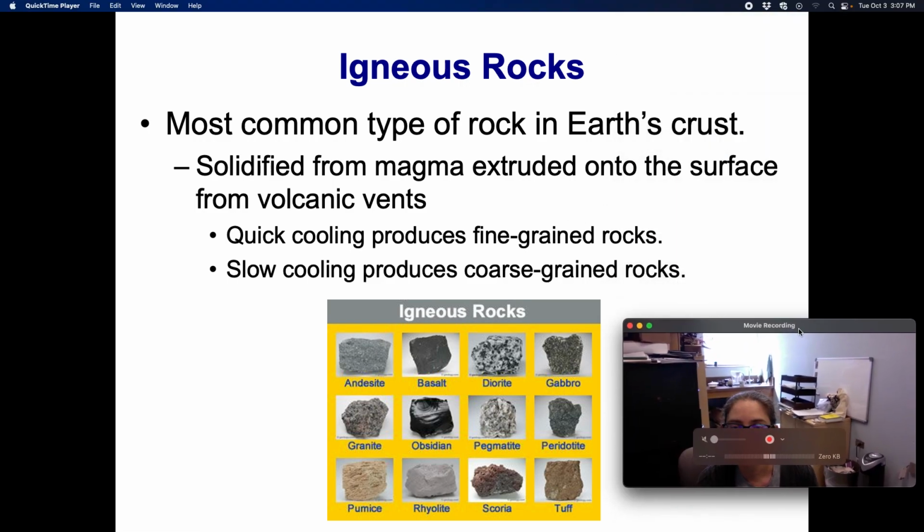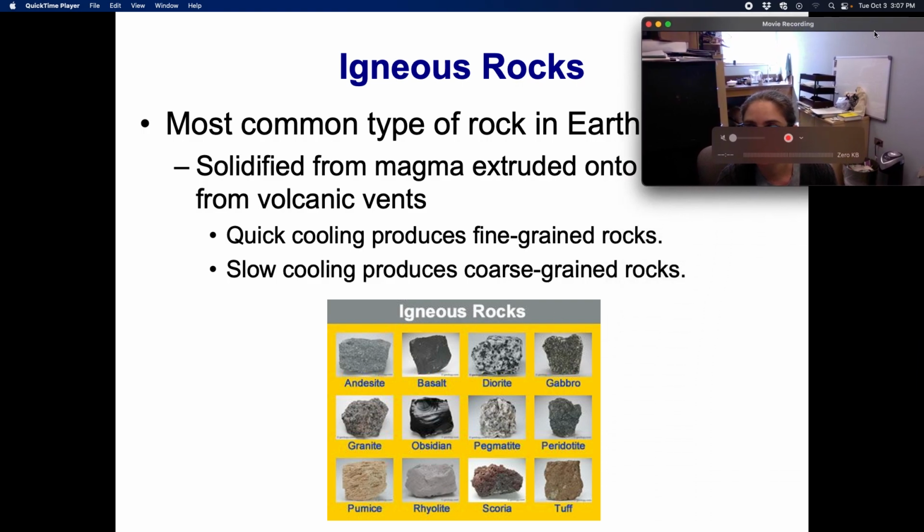Okay, so igneous rocks. These are the most common type of rock in the Earth's crust. They're basically solidified magma extruded onto the surface from volcanic vents. If there is quick cooling, you get these fine-grained rocks, and if you have slow cooling, you get more coarse-grained rocks. Here are some examples of some igneous rocks. So you've probably heard of basalt, granite, obsidian, maybe pumice. These are all examples of igneous rocks.